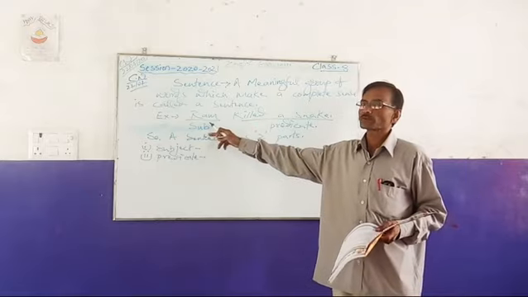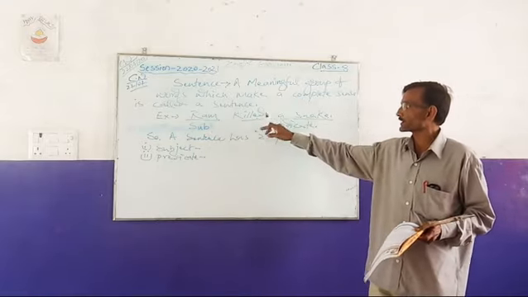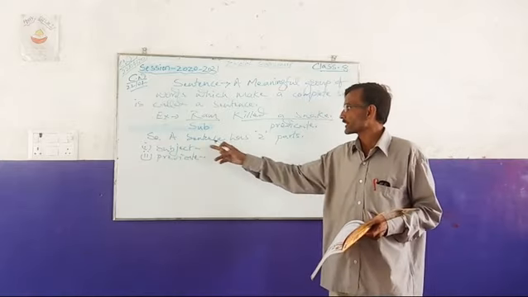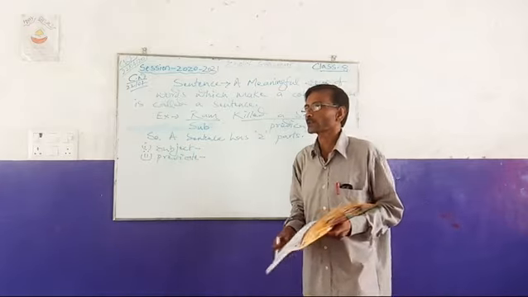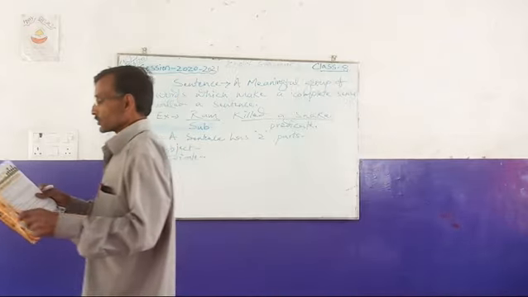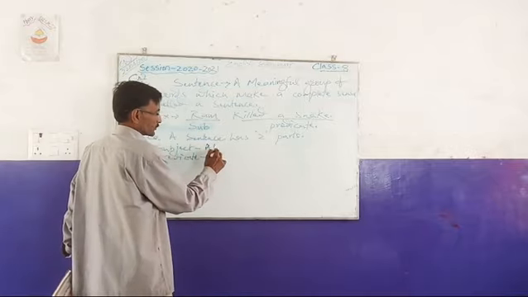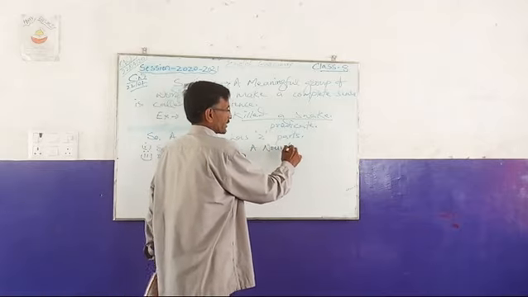Here Ram is the subject word, and the rest, killed a snake, is the predicate. So a sentence has two parts: one is the subject and the other is the predicate. The subject word is always a noun or a pronoun.